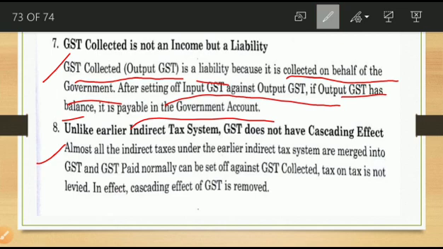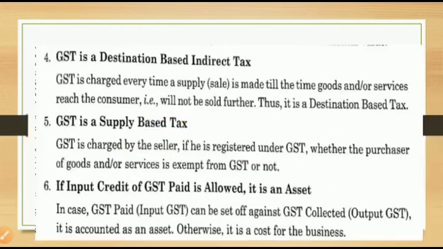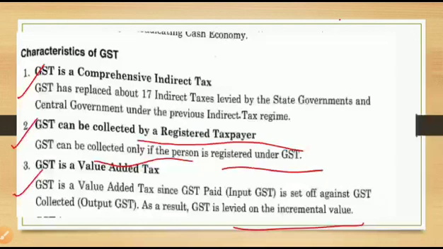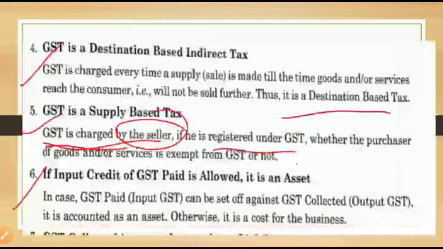Now these are the different characteristics of GST. GST is a comprehensive indirect tax. GST can be collected by a registered taxpayer. GST is a value added tax. GST is a destination based indirect tax. GST is a supply based tax. If input credit of GST paid is allowed, then it is an asset. That means the input, what they paid, they already set off with this one, then it is an asset.